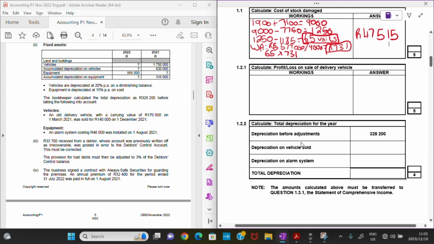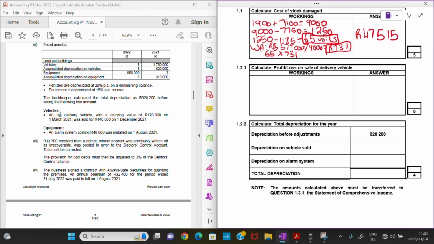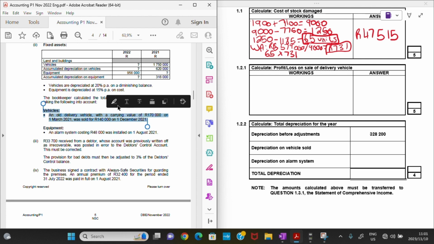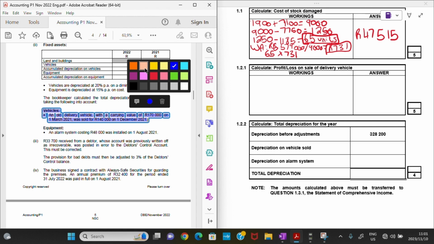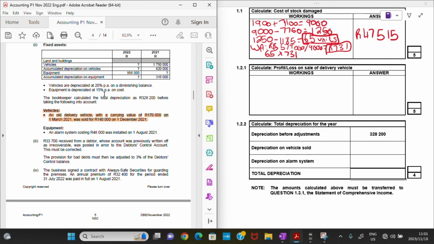So now 1.2.1 wants us to calculate the profit or loss on the sale of the delivery vehicle. So we can see already that we are supposed to refer to this information that looks at vehicles. Now let me just highlight it for you guys. Okay, let's see what they are trying to say to us. An old delivery vehicle with a carrying value of 170,000 rands on 1 March 2021 was sold for 140,000 rands on 1 December 2021.